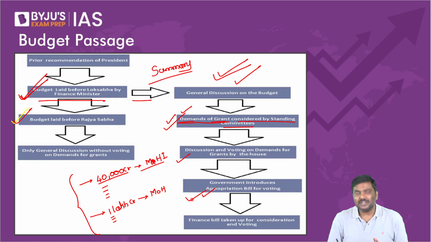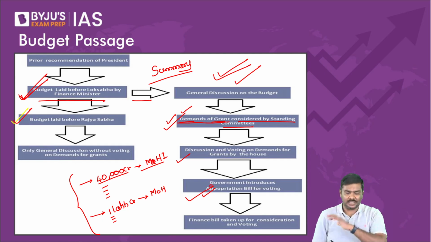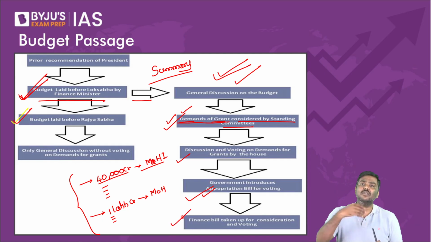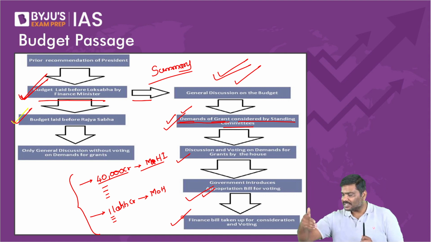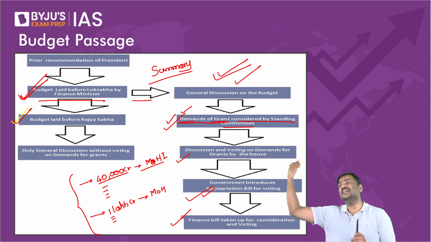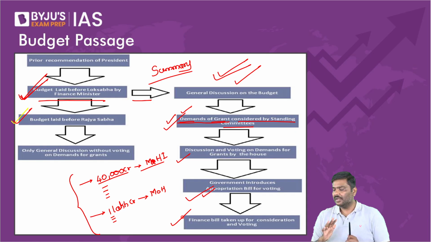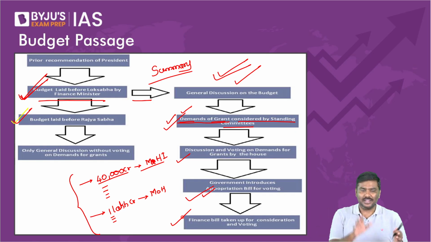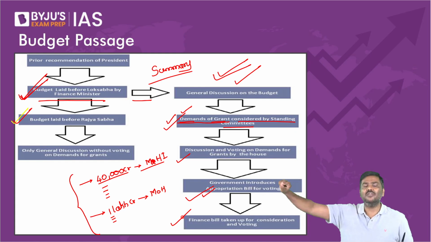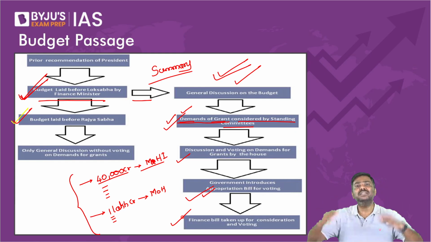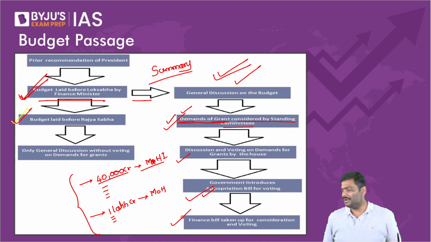And once the appropriation bill is passed from Lok Sabha to Rajya Sabha, the finance bill will be taken up in Lok Sabha. Again, discussion, voting, passage, send it to Rajya Sabha, discuss, voting, passage, then send it to the President of India. This is how budget documents, that is the appropriation bill and the finance bill, are discussed, passed, and sent to the President. Once the President signs, we simply say the budget documents will be implemented now.